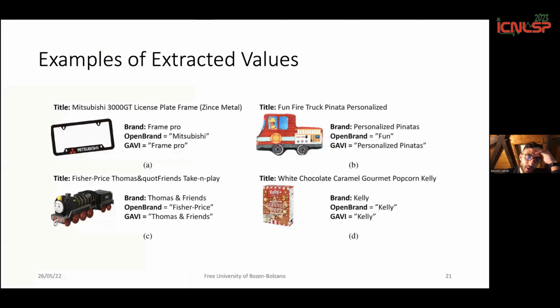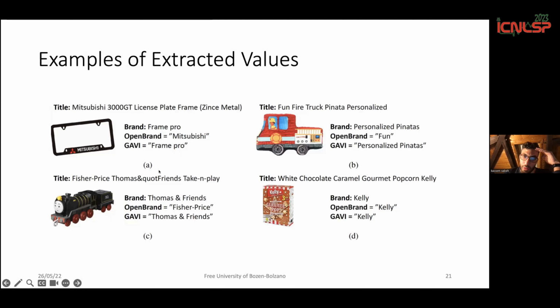So here I show some examples of the extracted values from several products. In the first one, we can see that, for example, the sequence tagging model would mistakenly identify the word Mitsubishi as the brand from this title, because Mitsubishi could also be a brand, but the actual brand of this title is not this word. But our model is able to correctly extract it.